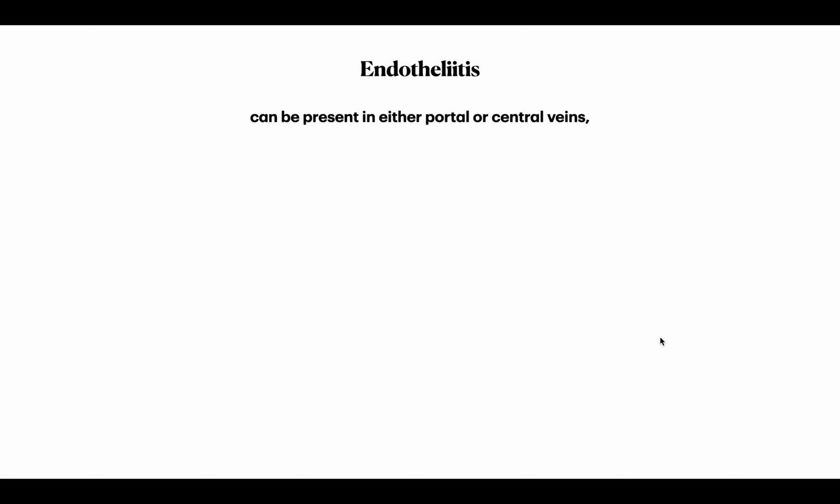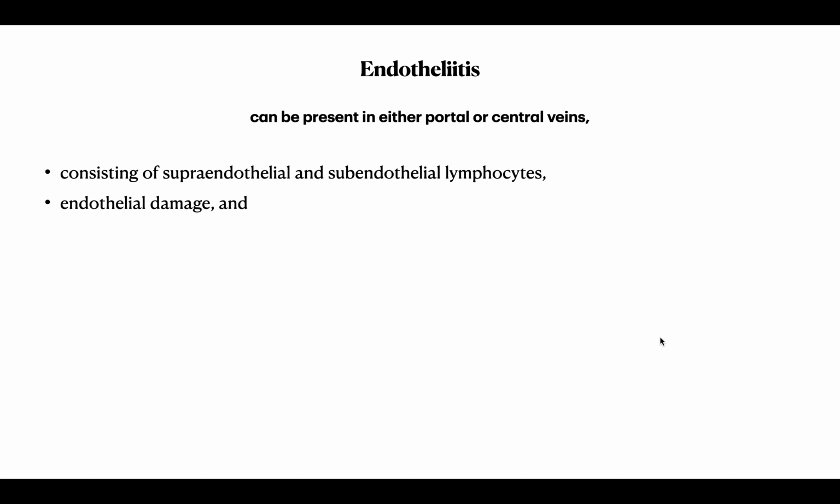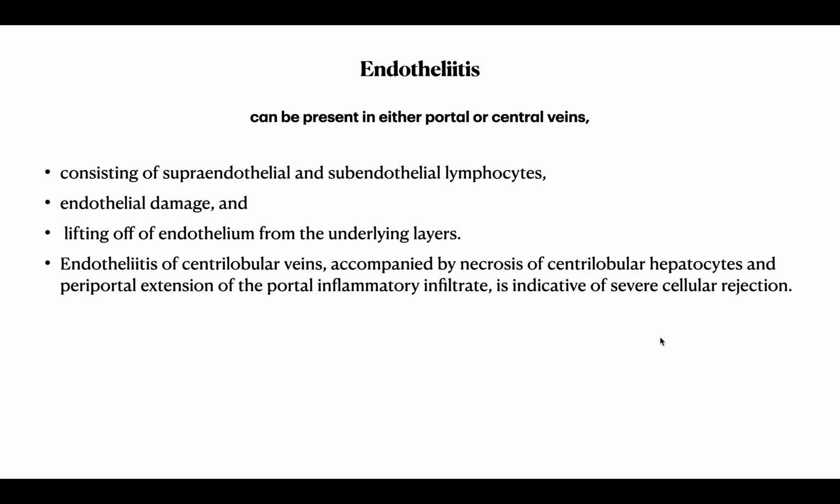So, what is endotheliitis? It can be present in the portal or the central veins. It consists of supraendothelial or subendothelial lymphocytes, endothelial damage, and lifting off of the endothelium from the underlying layers. Endotheliitis of the centrilobular veins accompanied by necrosis of the centrilobular hepatocytes and periportal accession of portal inflammatory infiltrate is severe cellular rejection.